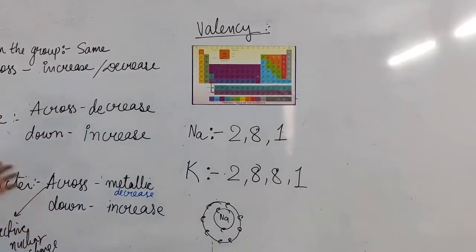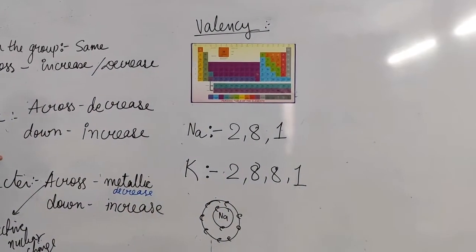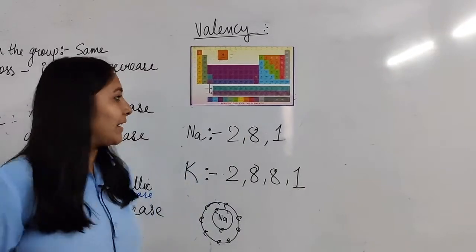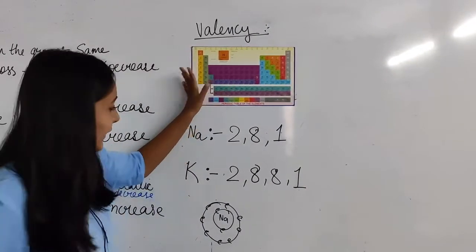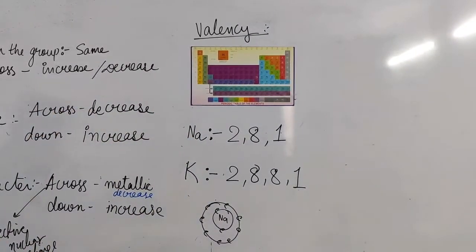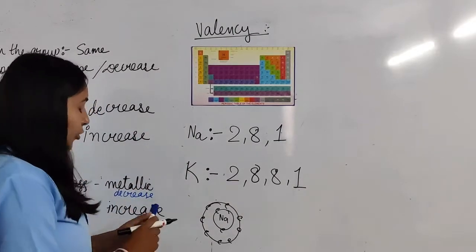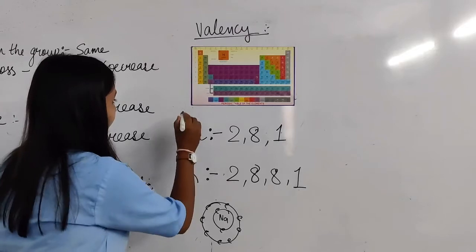Now we have to discuss the atomic size. Okay, so how do we define the size of each atom through the periodic table? Again, let us take 2 examples, sodium and potassium. We are talking about down the group.